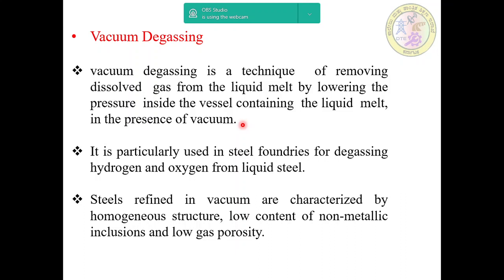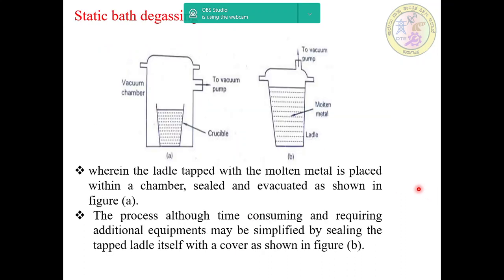The first one is static bath degassing. Here is a simple sketch showing static bath degassing. This is the crucible, and inside the vacuum chamber we place the crucible with molten metal, and this is the ladle, and then the top covers the vacuum chamber.